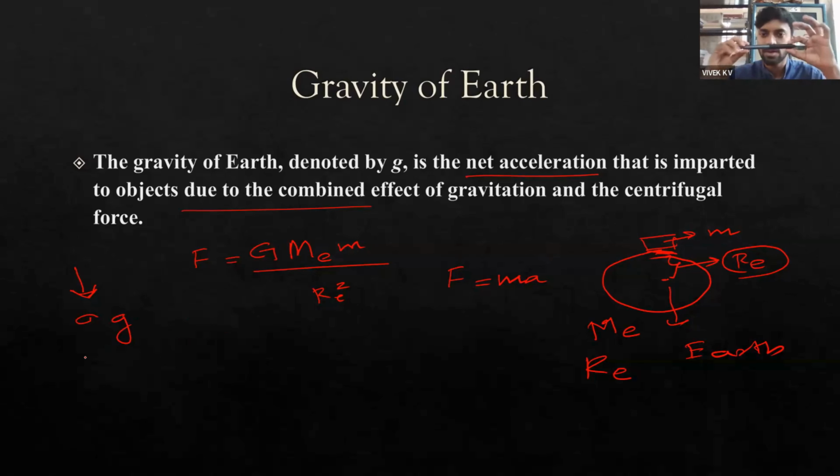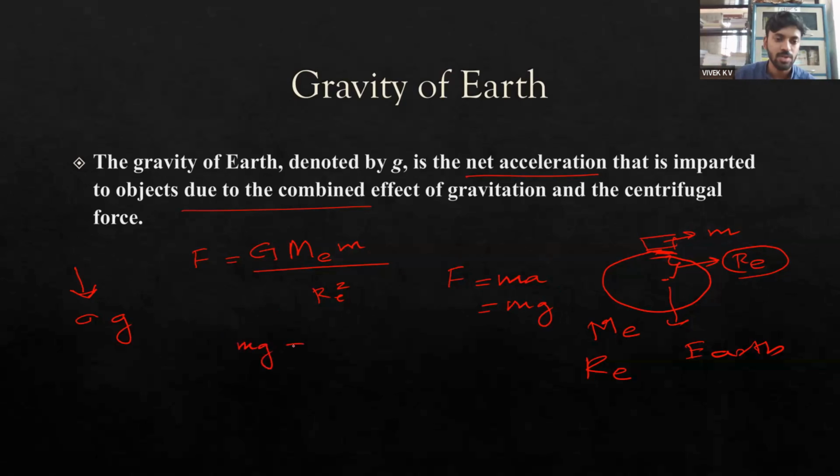Consider this pen, for example. If this object is being dropped towards the earth, this pen is being accelerated, so it can impart a force towards the earth on hitting, which is equal to mass times acceleration. Here the acceleration is g, because it is under the influence of gravity. So we can say that these are two forces, and we will be equating these two forces.